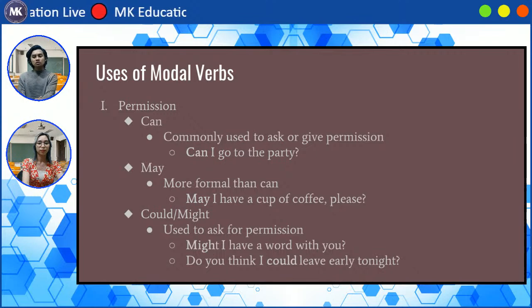Okay? You can also use could or might. These are not so often used in modern talk, but they can still be used to ask permission, like in these following sentences. Might I have a word with you? This is like you did something wrong and your boss wants to talk to you. He or she might say, might I have a word with you? Next, do you think I could leave early tonight? You're talking to your boss and you want to leave early. You could say, do you think I could leave early tonight?